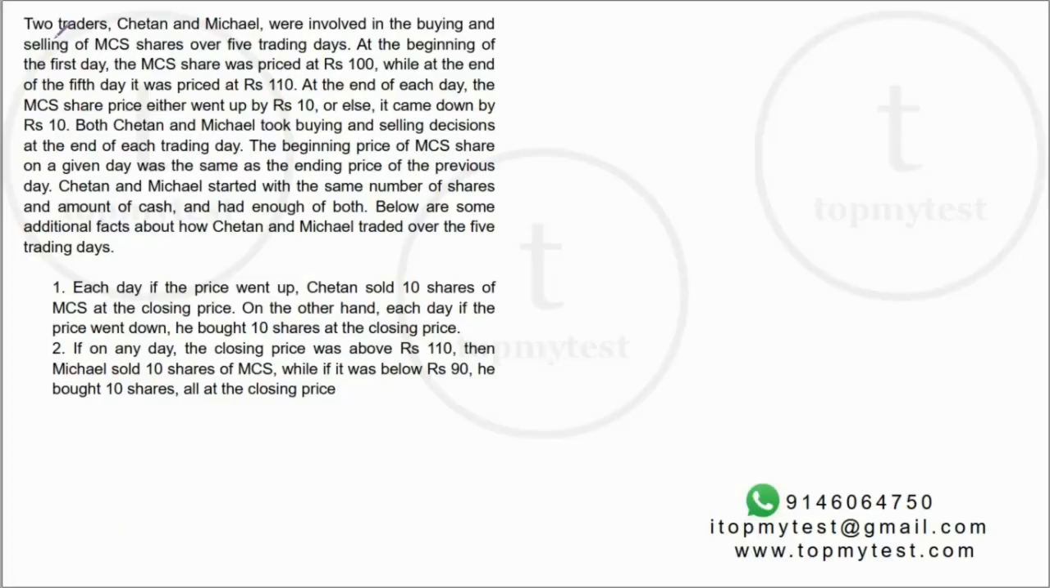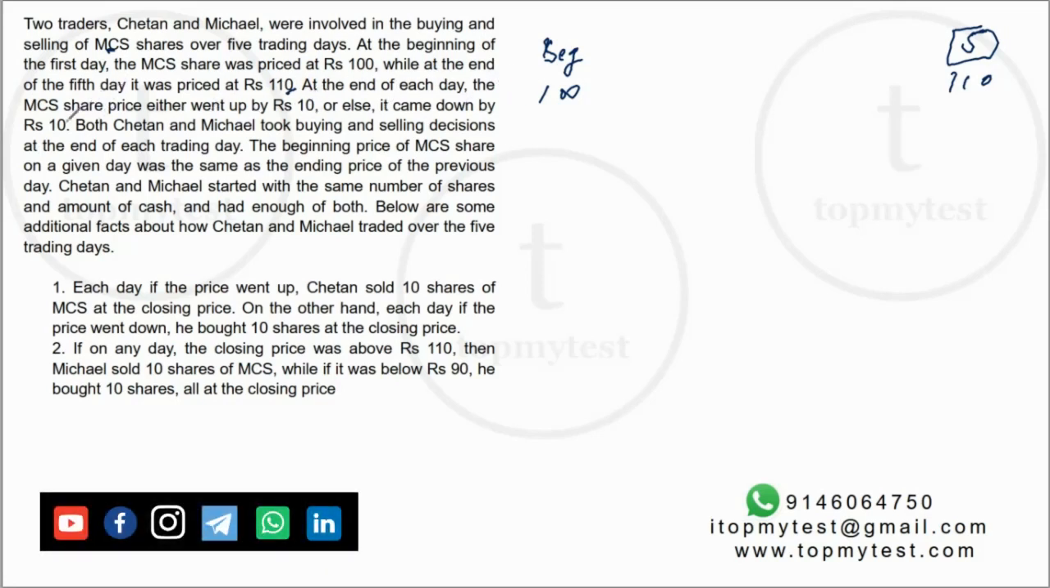The set says 2 traders, Chetan and Michael, were involved in buying and selling of MCS shares over 5 trading days. At the beginning of the first day, MCS share was priced at 100 rupees, while at the end of the 5th day, it was priced at 110. So the price is 100 and the final price is 110. At the end of each day, the price went up either by 10 rupees or it came down by 10 rupees. So there are 5 movements, up or down 10 rupees, right?